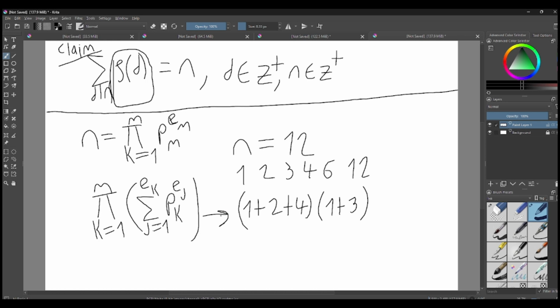Now this notation turns into this if n is equal to 12. And then when you expand the parentheses, you are going to see that we get exactly the same values that are in here. So this actually works. And we can also write this as 1 plus 2 to the 1 plus 2 to the 2, multiplied by 1 plus 3 to the 1.